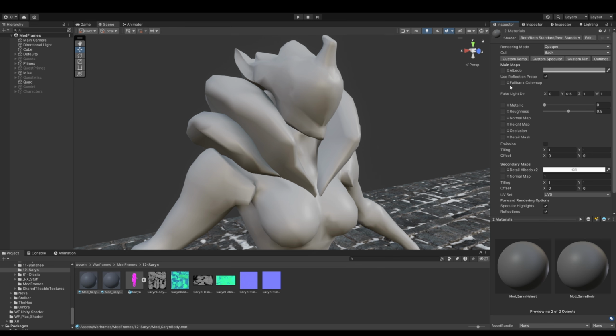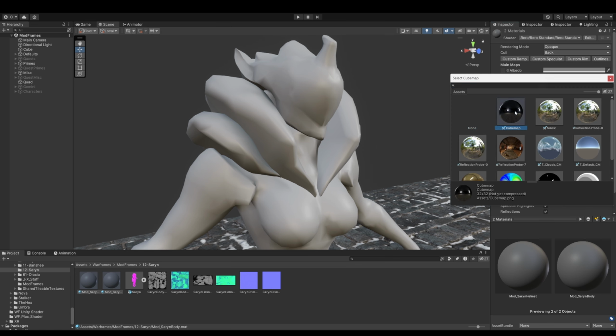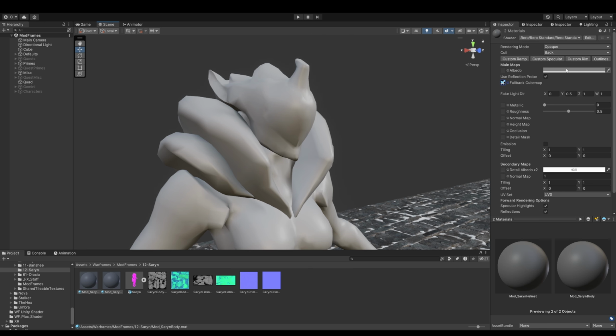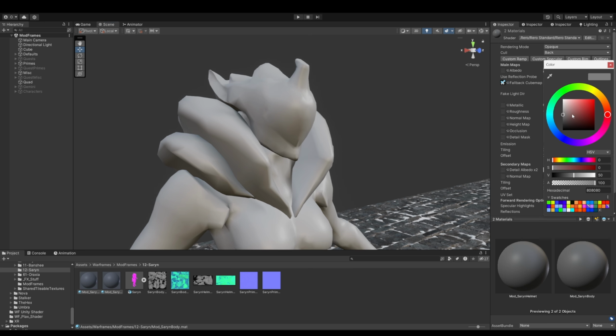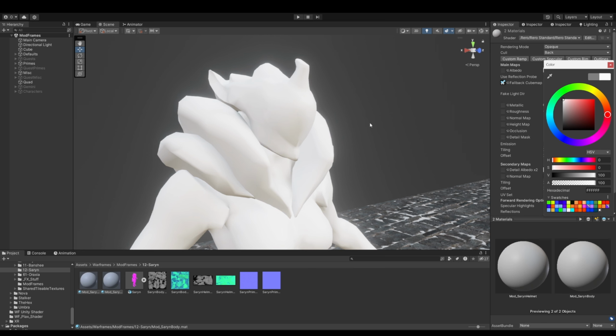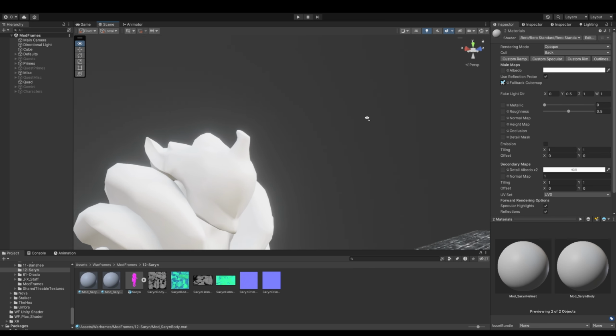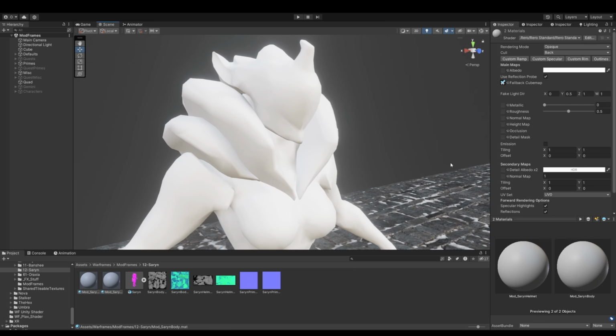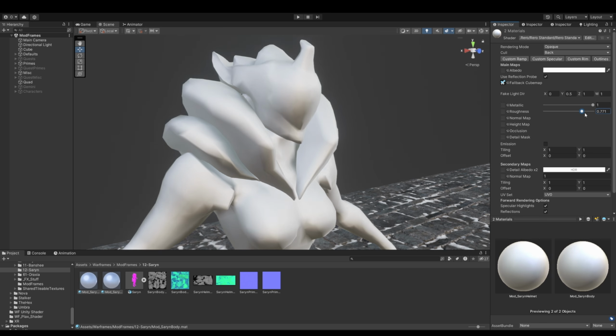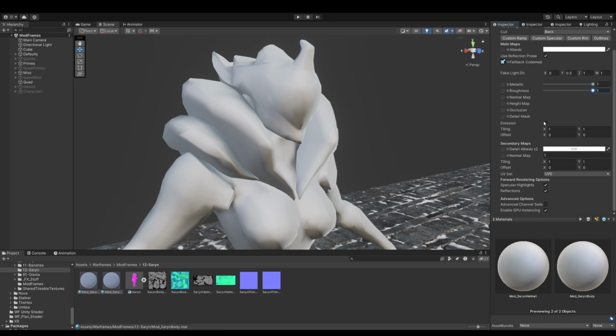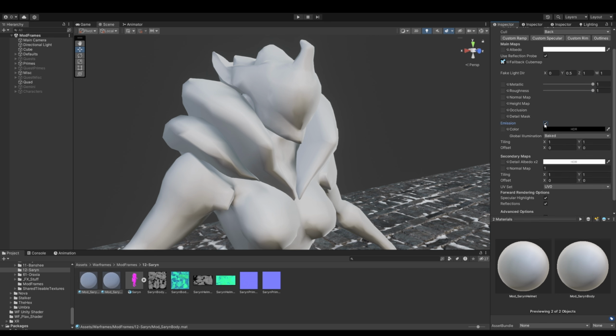So for Rero, it's best to have a fallback cube map. I already have one right here that I use. But what we need to do is also make sure our color is at full white. You can see it's pretty bright in my editor, but that doesn't matter. We'll fix all this up later. We want to make sure metallic and roughness are at full. We want to make sure emission is enabled. And we can leave it on baked, but I prefer to set it to none because VRChat isn't going to use global illumination.